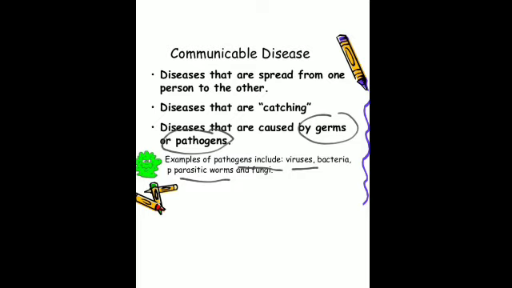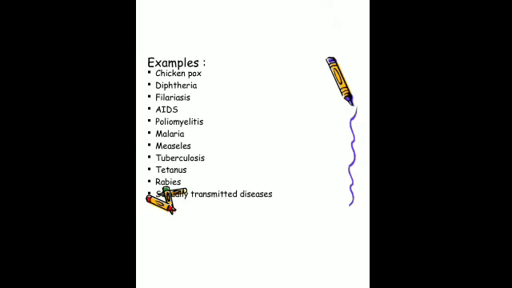So there are several such diseases, like chicken pox, diphtheria, filariasis, then tuberculosis, rabies, and so on. They are examples of communicable diseases. Is that clear?